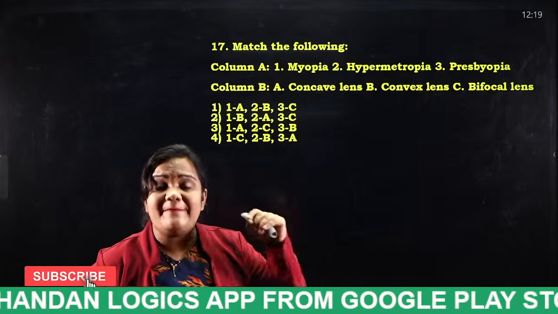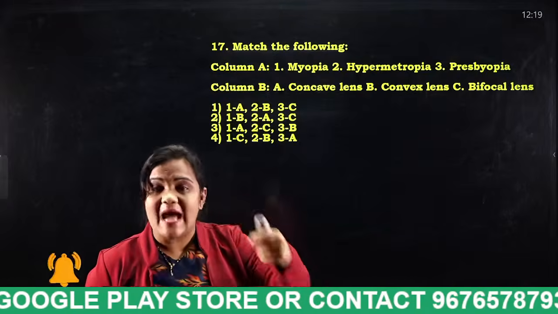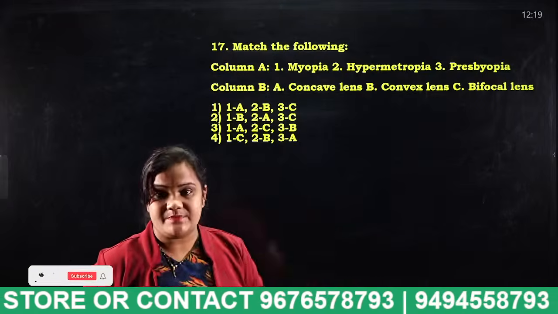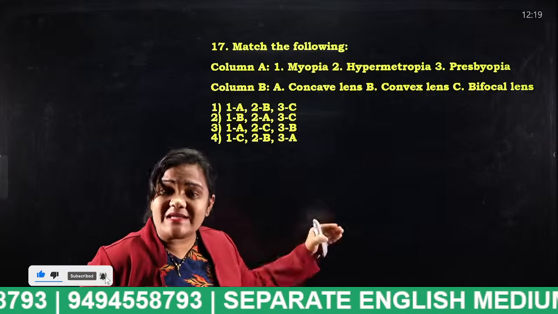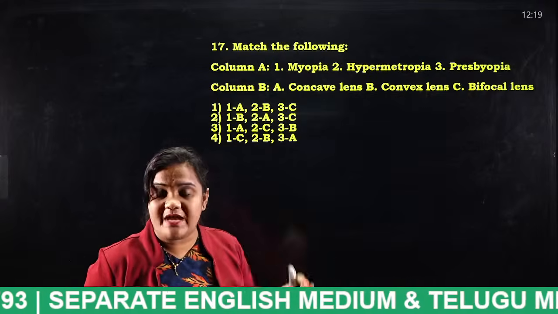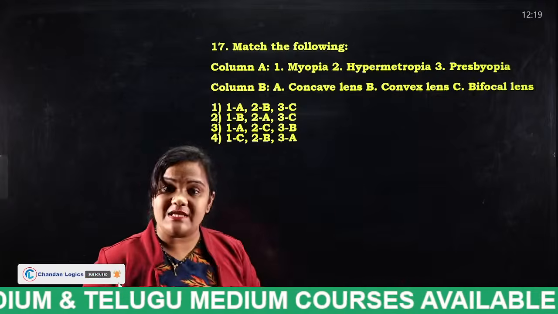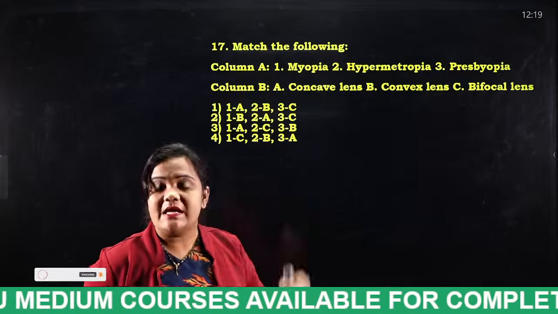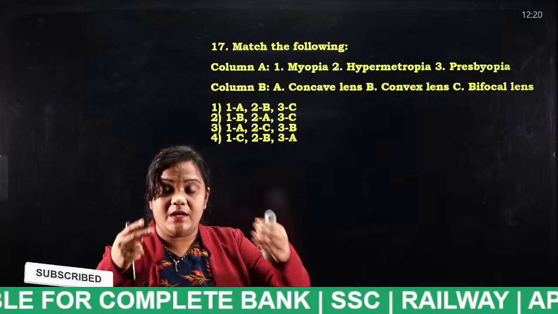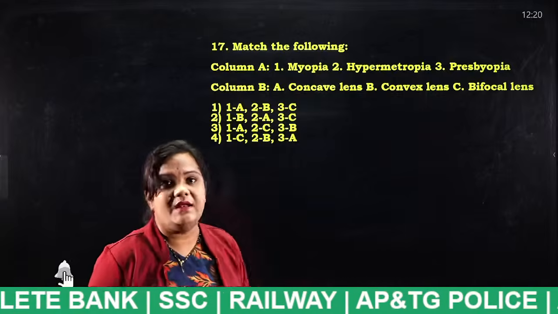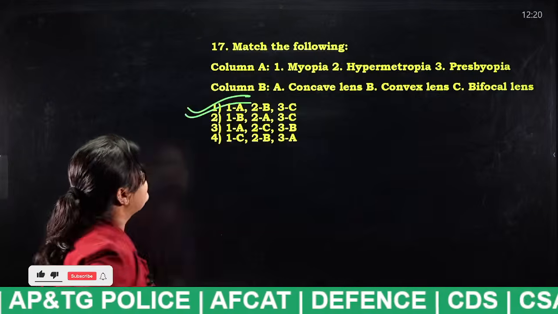Very good. If a person is suffering from nearsightedness, which lens does he have to use? He has to use a concave lens, that means the lens should be diverging. If a person is suffering from hypermetropia, which is farsightedness, he must use a convex lens, that means a converging lens. If a person is suffering with presbyopia, that means age-related, he has to use a bifocal lens. Okay, very good. And the answer for this question is option 1.